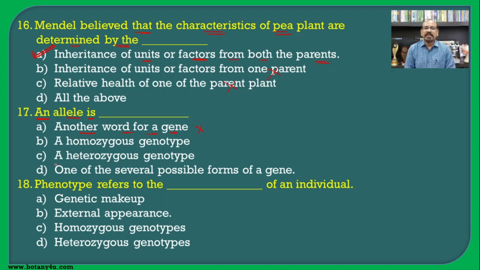It is not the gene, it is the alternating form of the gene. Homozygous genotype is also wrong. Heterozygous genotype is also wrong because it is not the allele. One of the several possible forms of the gene, the alternating forms of the gene, is known as the allele, and hence it is the correct answer for this question.